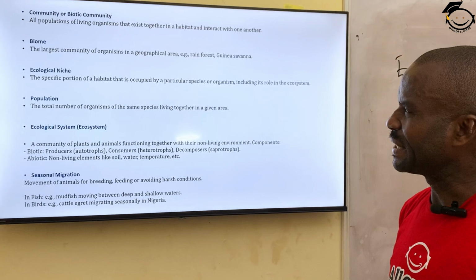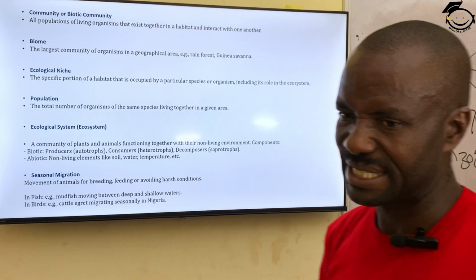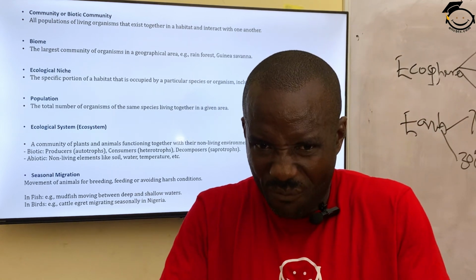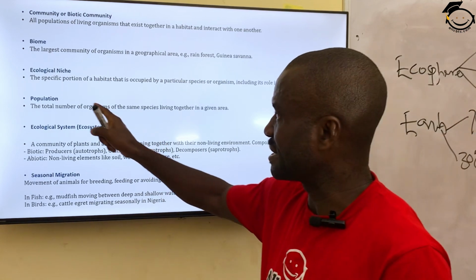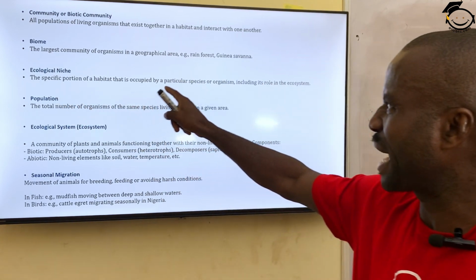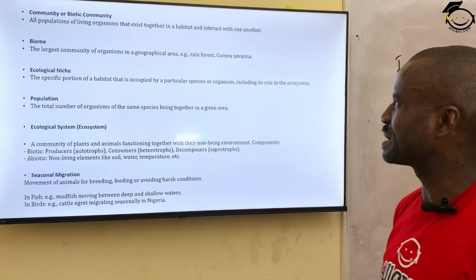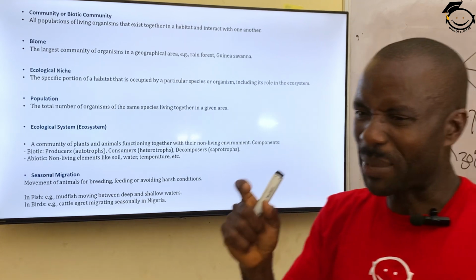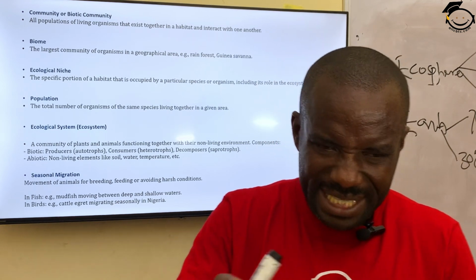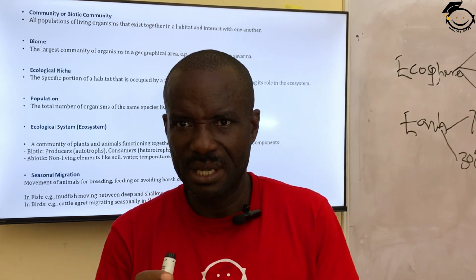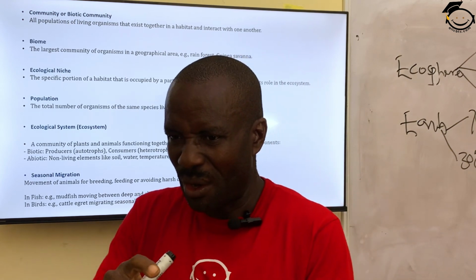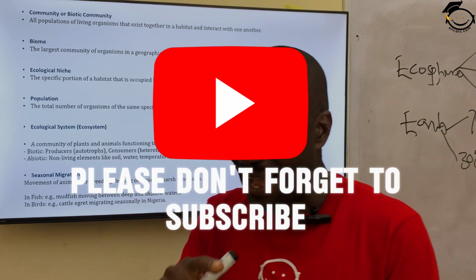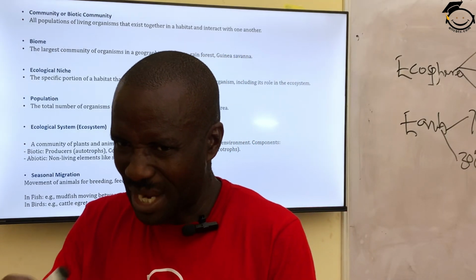So then the next one is called ecological niche. Ecological niche is a portion of an area where an organism is found and is confined. It is defined as the specific portion of a habitat that is occupied by a particular species or organism, including its role in the ecosystem. When a particular organism occupies a particular area, for instance, bees occupy a certain area on the flower of a plant. They don't exceed that area. That particular area becomes their ecological niche.